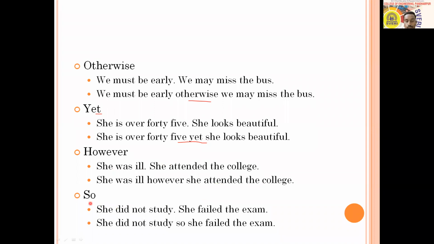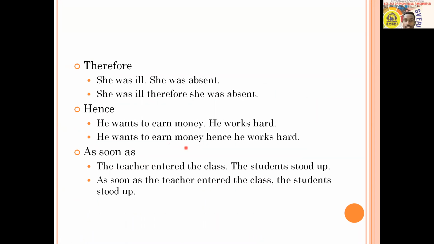Then here is "so." She did not study. She failed the exam. So talks about the effect of something. She did not study, so she failed the exam. We'll just try to go ahead. We'll just try to see a few examples.